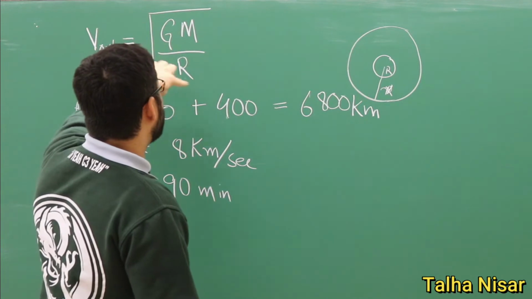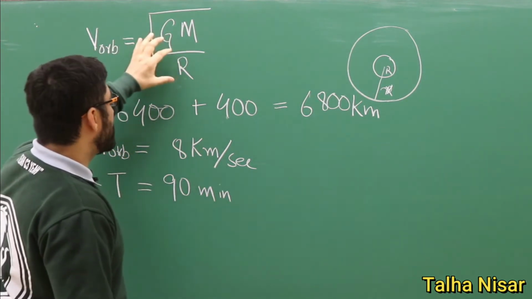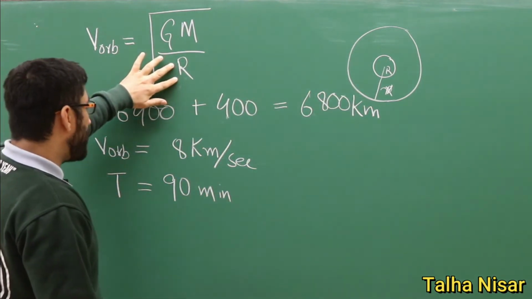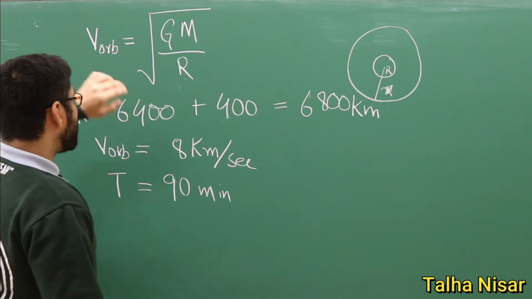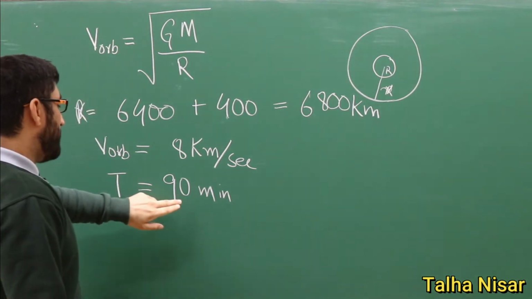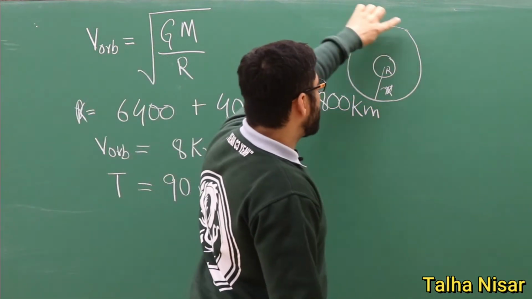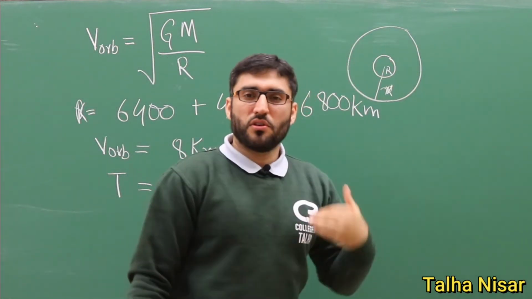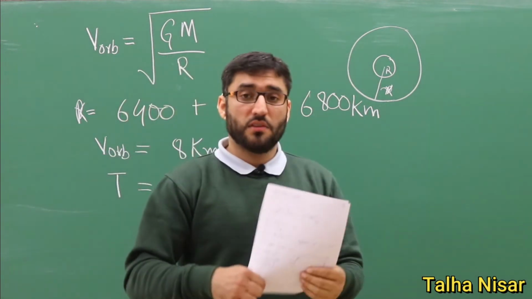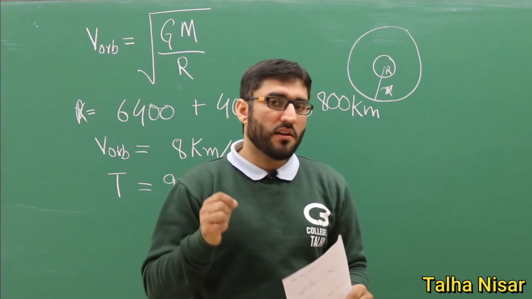So we can see here, if the radius, or the distance from the center of the Earth to the orbit, is smaller, then we will have the higher velocity. So we have the higher velocity, and then we will have the small time period. A high velocity means it will take a small amount of time to complete one rotation.